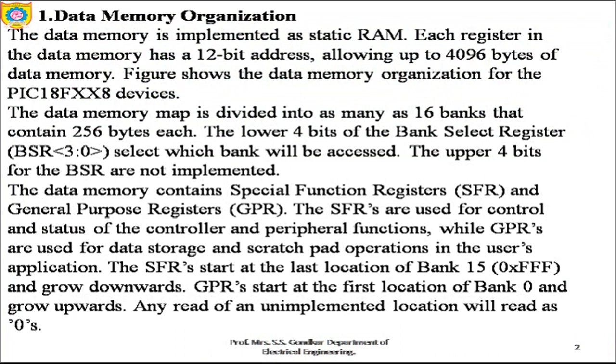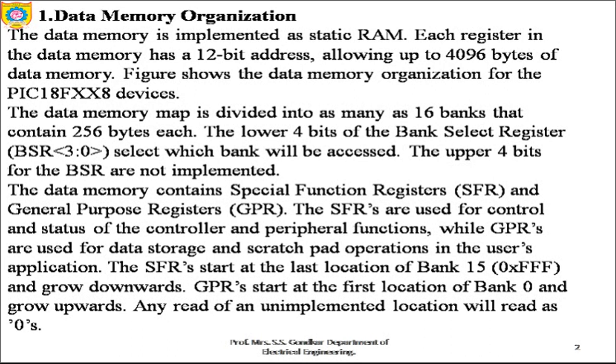Now let me make it clear about the data memory organization. This is a very important part as far as the PIC 18 family is concerned. The data memory is implemented as static RAM. Each register in the data memory has a 12-bit address. As it is 12-bit, it allows up to 4096 bytes, that is 4 KB of data memory. So the data memory available with the 18F family is 4 KB, because it's a 12-bit address.